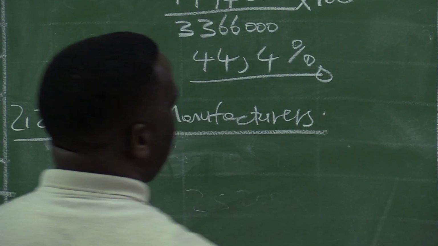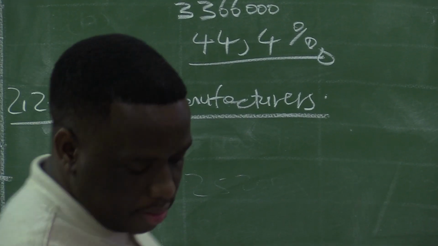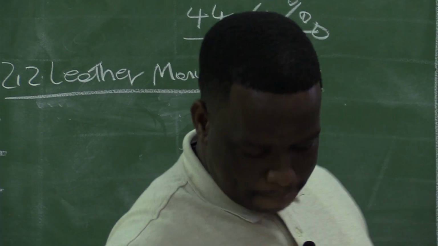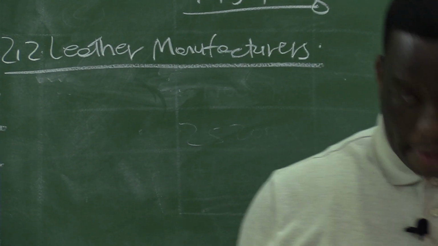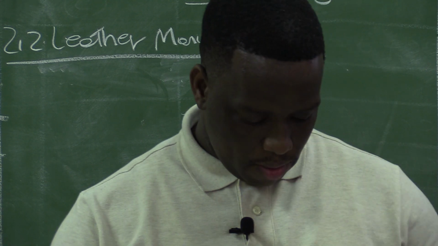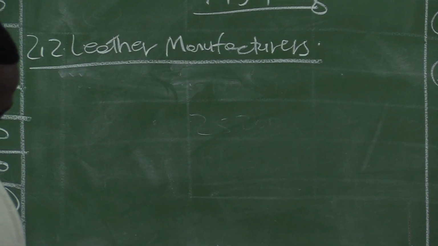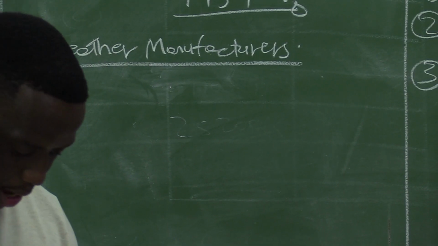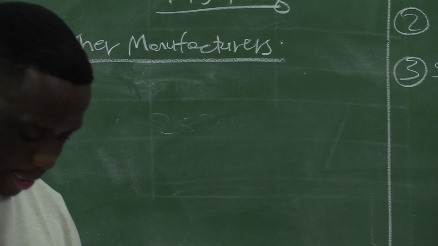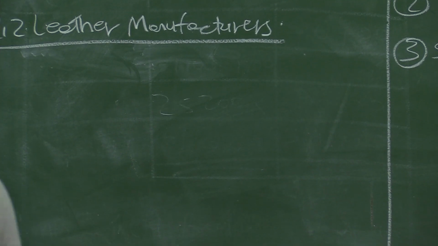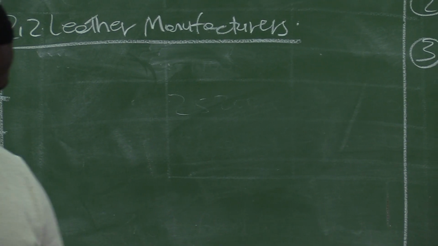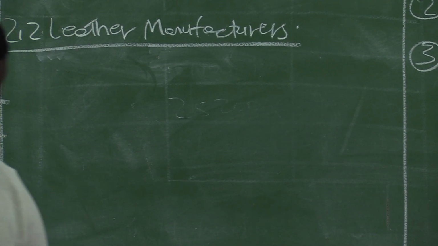Leather manufacturers is owned by Tello Andrews, and they produce leather purses and leather jackets. So this business is producing leather purses and leather jackets.